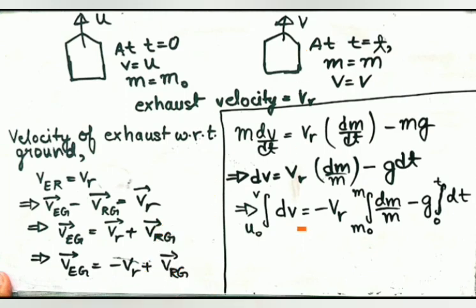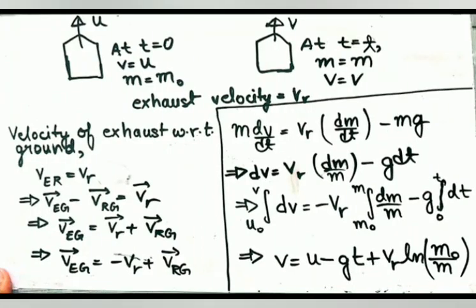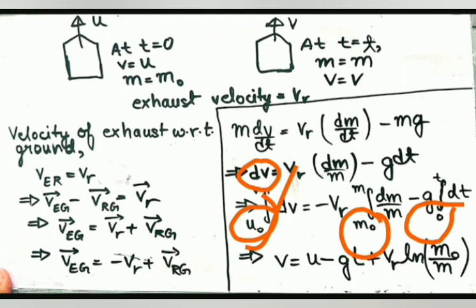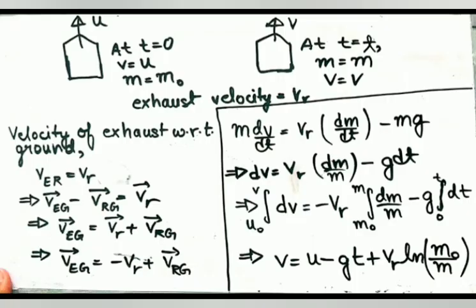So let's move forward. Now we have put the limit. How come we have put the limit? पहले u naught था velocity, बाद में v हो गया. जब u naught velocity था तो mass m naught था, and when mass was m naught we started observing the thing that the time is equal to 0, time is equal to t तक we have been seeing. अभी velocity v है and the mass was m, that was the instantaneous mass क्योंकि हम t time में consider करते हैं. And now we solve this all and we get this result.